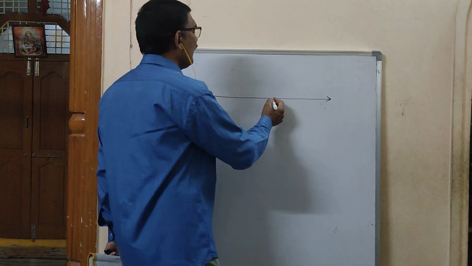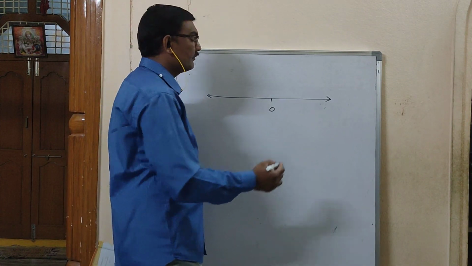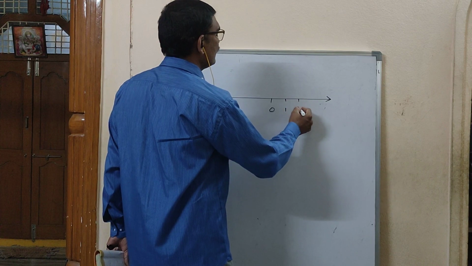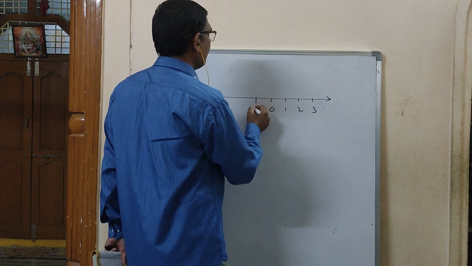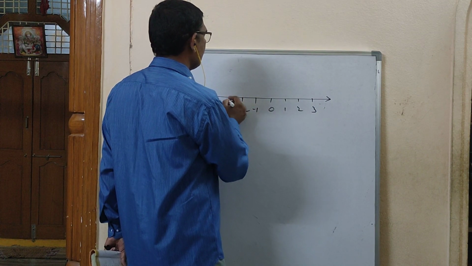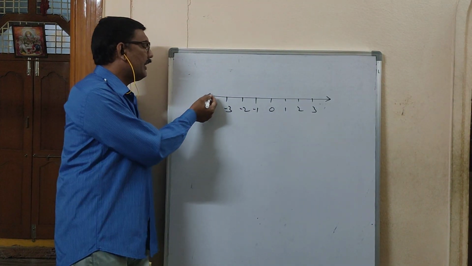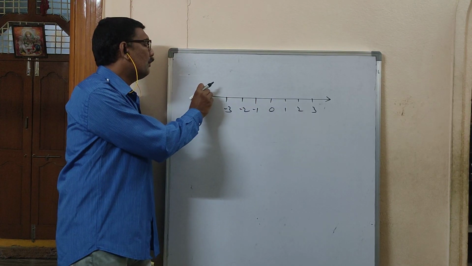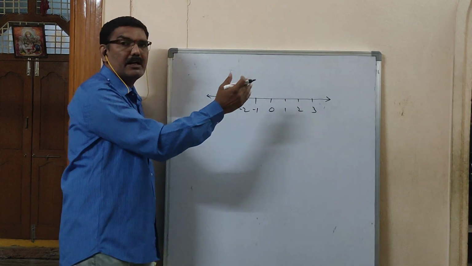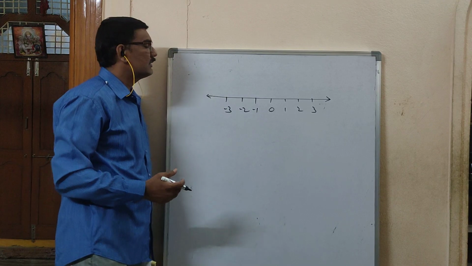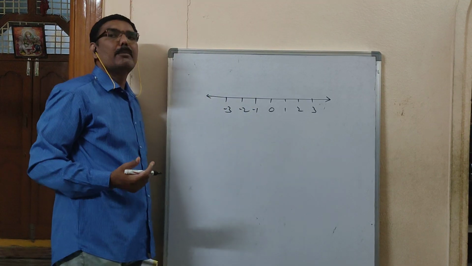In the middle you can write 0. And on the right side 1, 2, 3. On the left side -1, -2, -3, etc. Why are you not writing more? Because the arrow mark is there. You can pull this line to this side and that side, and you will get more numbers. So it is called a number line.